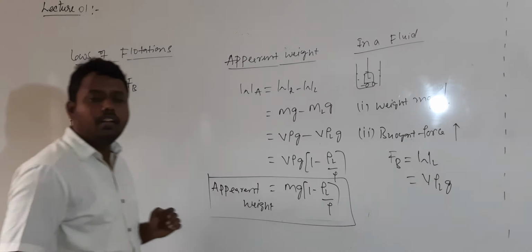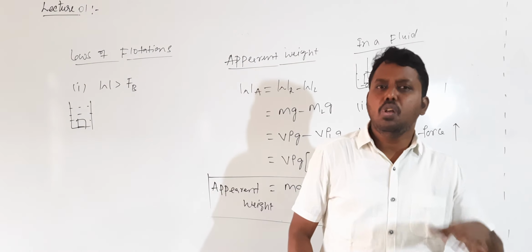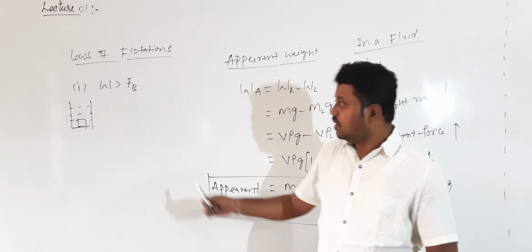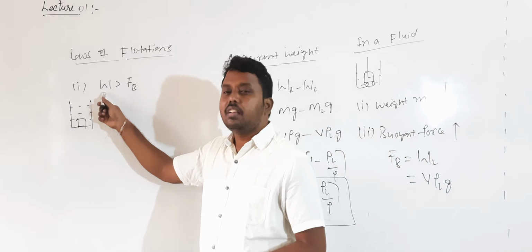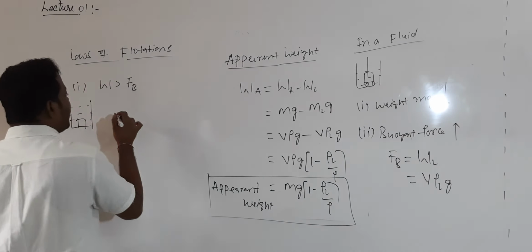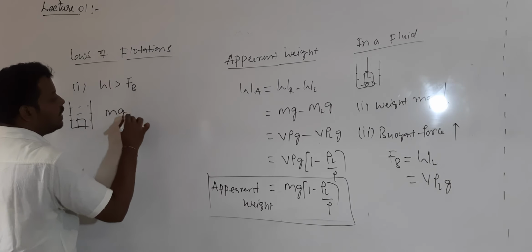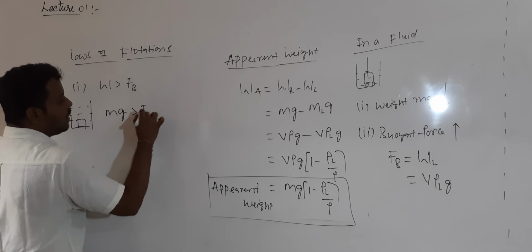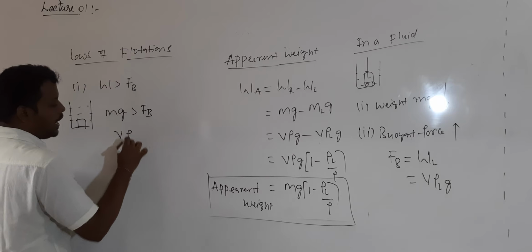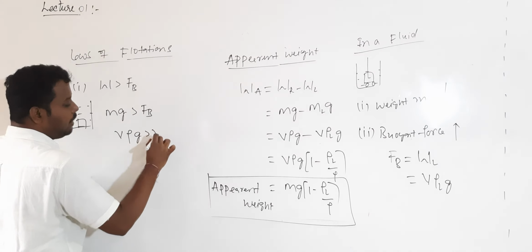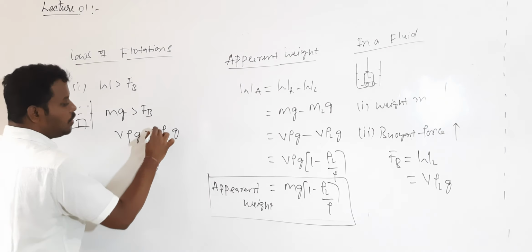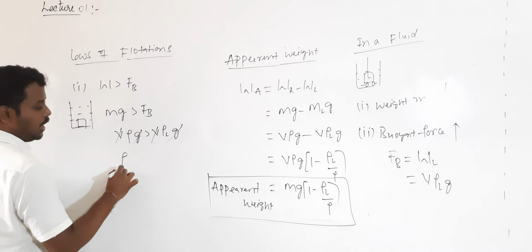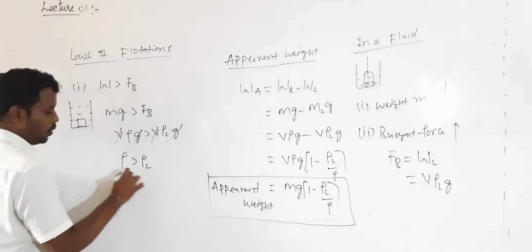Weight mg can be written as V into rho into g, greater than V into rho L into g. V and g cancel, so rho is greater than rho L.